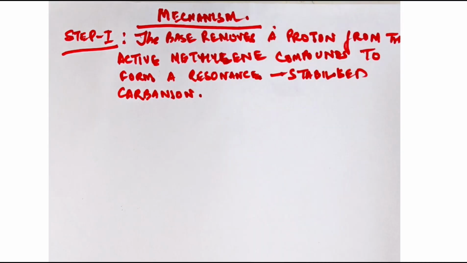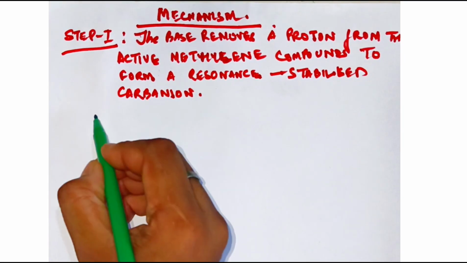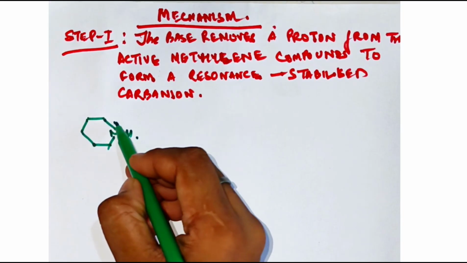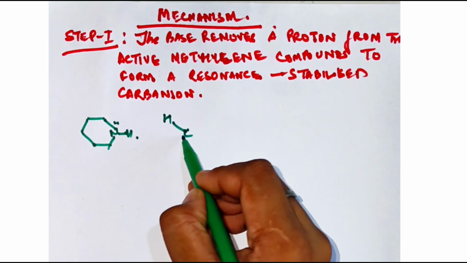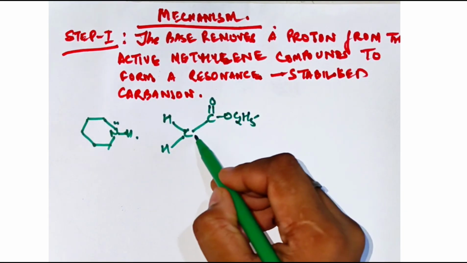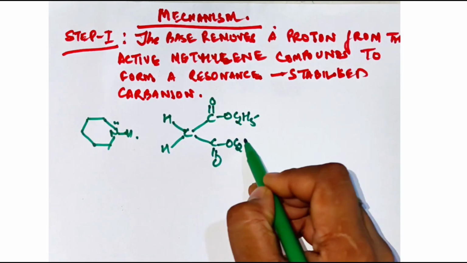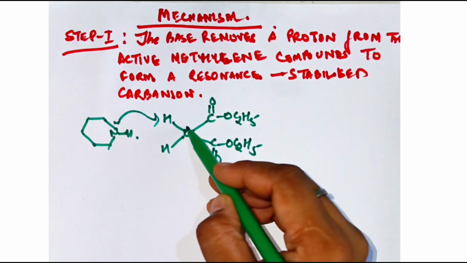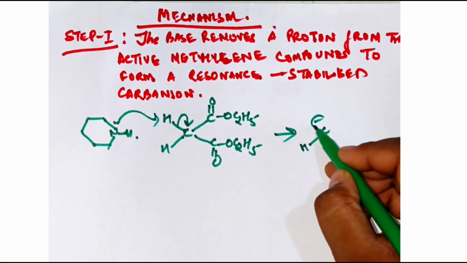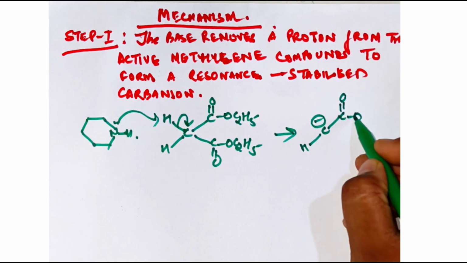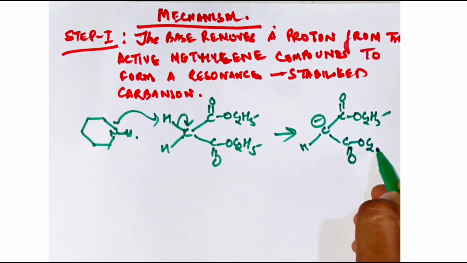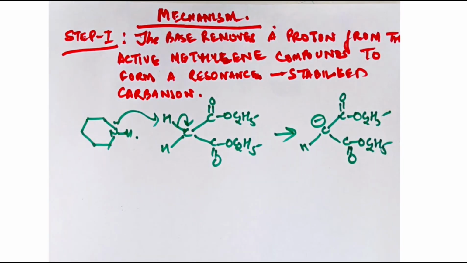Okay, so this step is this one. See, this is the base, right? And this is the compound, the active methylene compound. The base is going to take up the hydrogen from here, and now it is going to form this. So this compound is going to form, and this one is resonance stabilized.